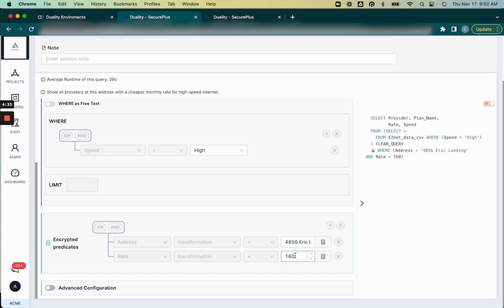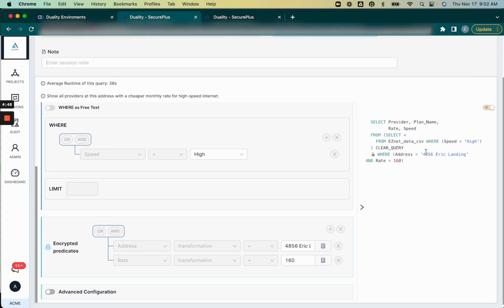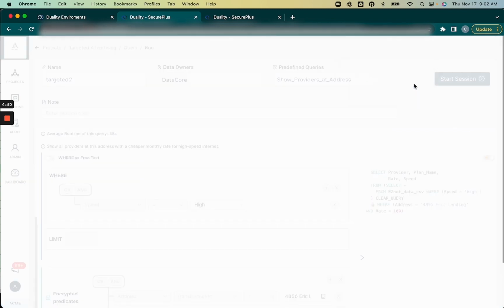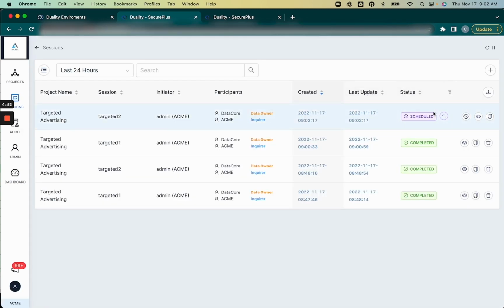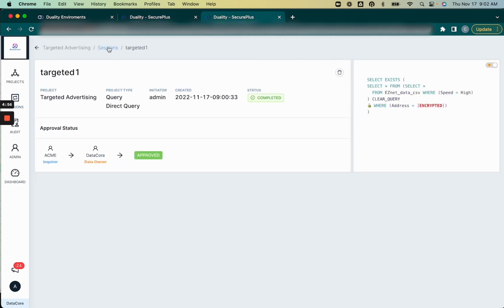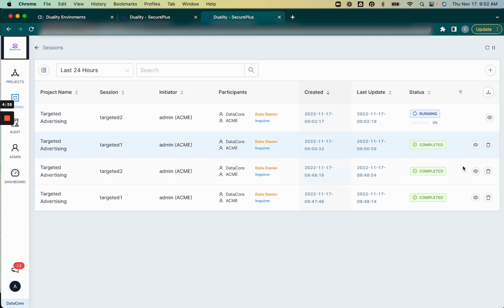Because I, as the bank, have access to my customers' transactions, I know how much they're paying per month for high-speed internet, 160. So it only makes sense for me to show a potential advertisement for high-speed internet if it costs less than what my current customer is currently paying per month. So we'll go ahead and start this new session. Very similar as before, I've already pre-run this session. So again, I'm going to show this from the third-party Datacore side.